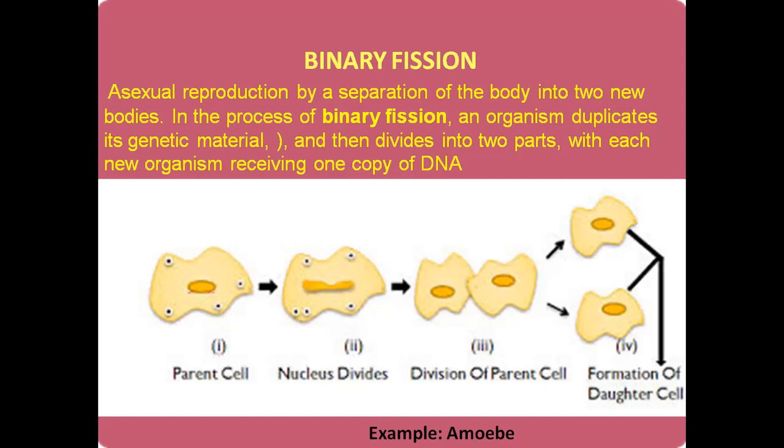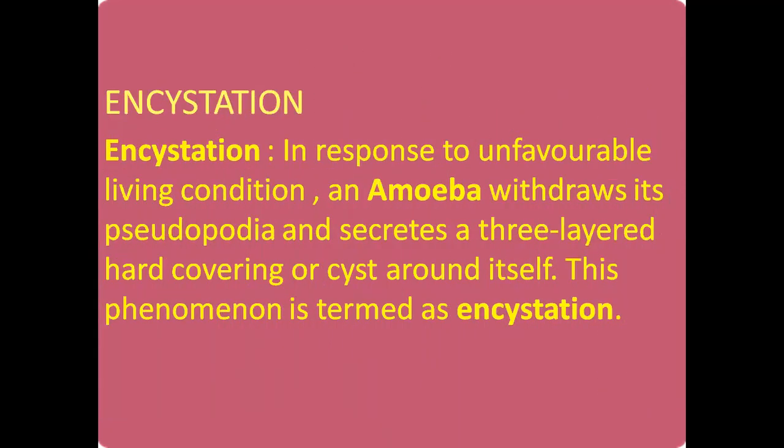So the process where the genetic material divides equally and finally forms two daughter cells is called, yes, binary fission, dear students. And the example I have taken is amoeba. Let's see what's there in our next slide.